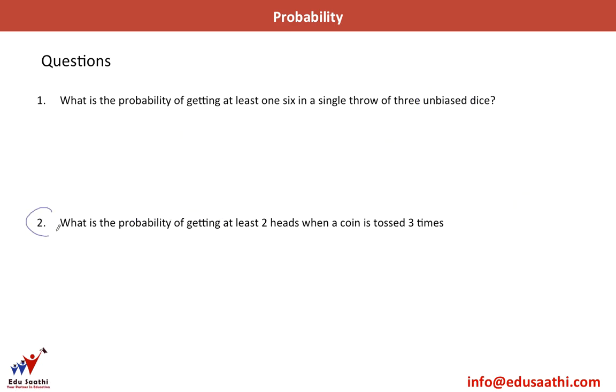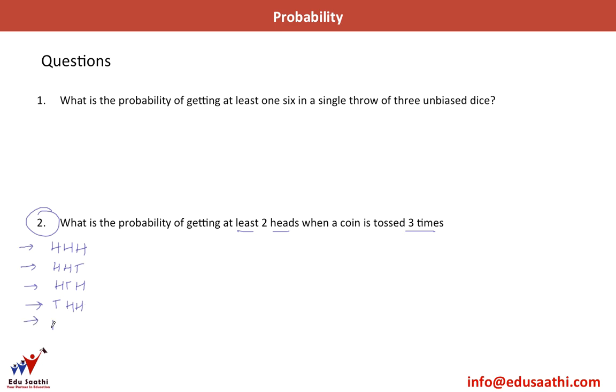The second practice question here. What is the probability of getting at least 2 heads when a coin is tossed 3 times? Okay. So let us form the total number of cases first. A coin is tossed 3 times. So either I can have head all the times, head, head and head, or I can have 2 heads and a tail. Now this tail can occur at the third toss, at the second toss, or at the first toss. So we've already listed 4 cases.